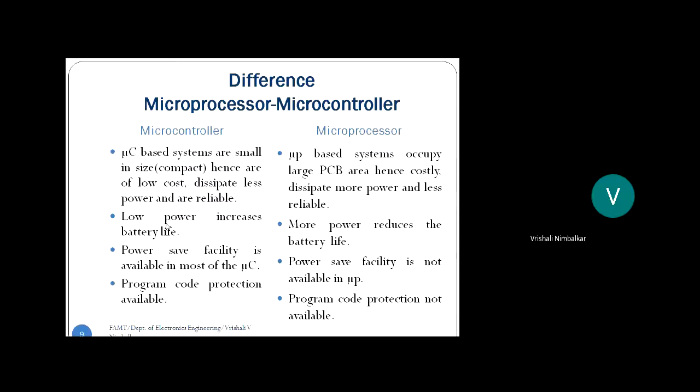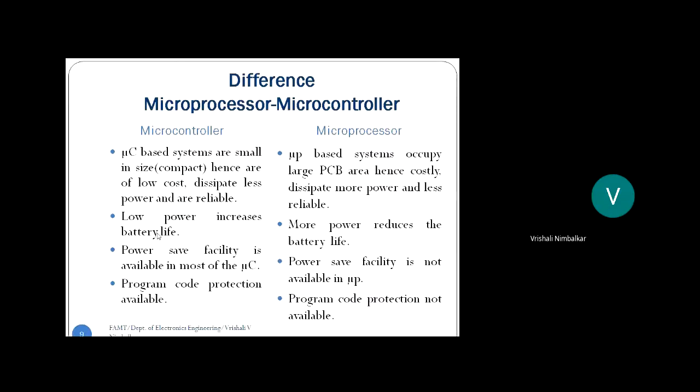Correct? Once you say it dissipates less power, it means it has a longer battery life. More the power, smaller is the battery life. Is that okay? And the majority of embedded systems are standalone, meaning they are battery operated devices. So power dissipation is one of the major factors.